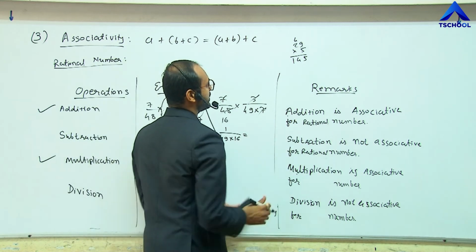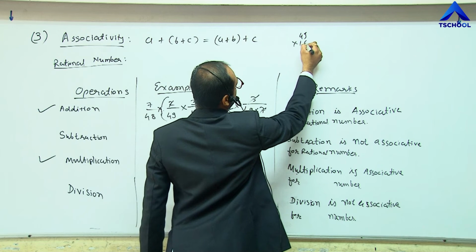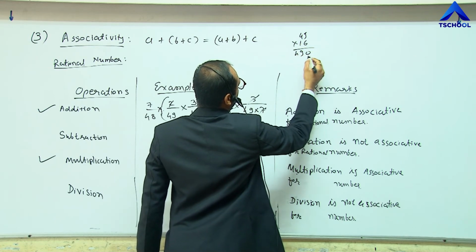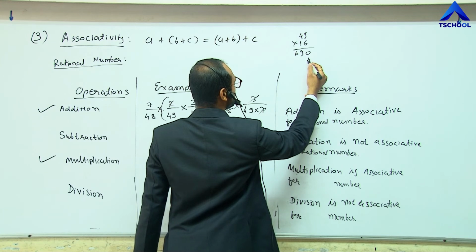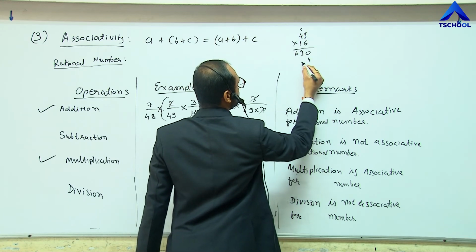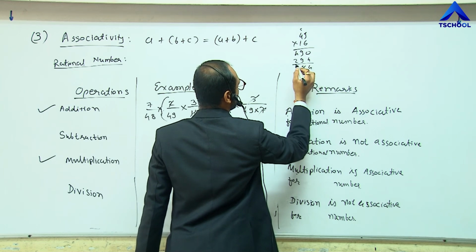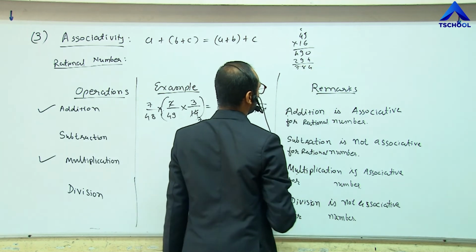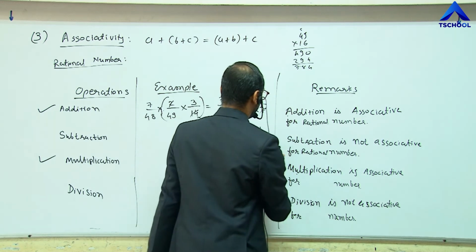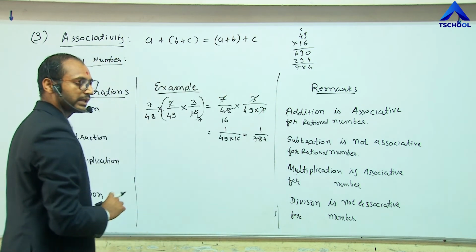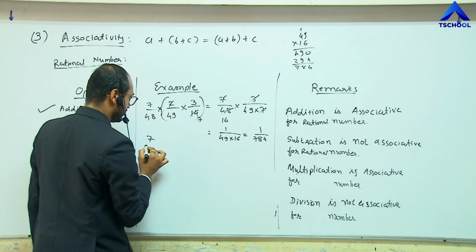What is the multiplication? 49 multiplied by 16 is 784. 1 upon 784 is your result. Clear?